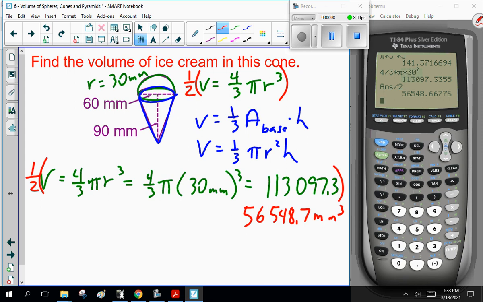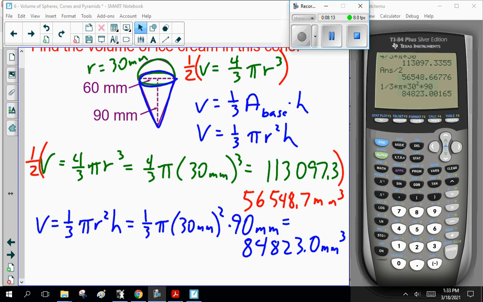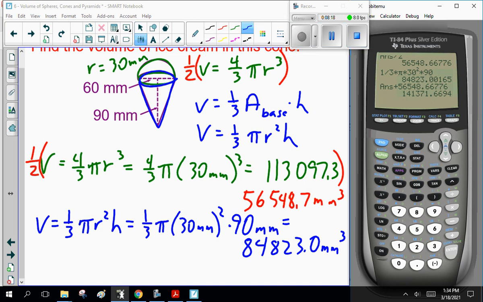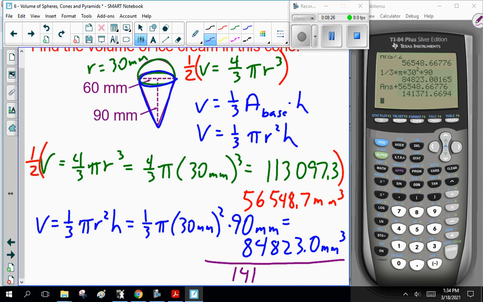So, if you got that, woohoo, go calculate the volume of the cone and come back and check the answer. All right. So, adding them together, I got a total of 141,317.7. It sounds like a lot of ice cream until you go, ooh, cubic millimeters, that's like a period. That's not very much. But still, it's ice cream. So, that's a small cone.